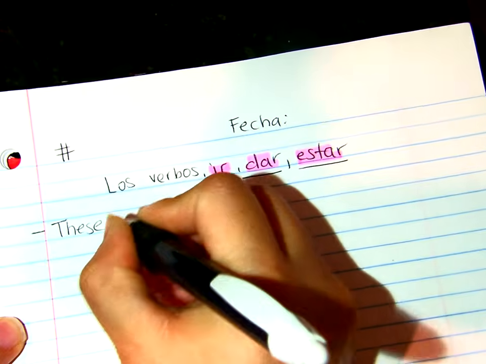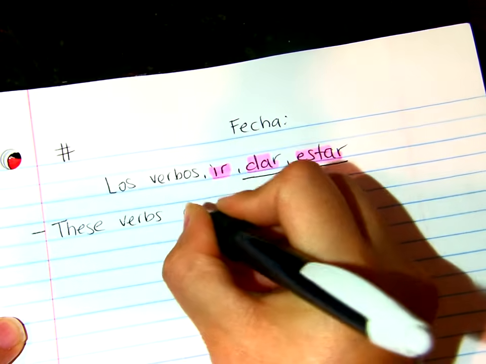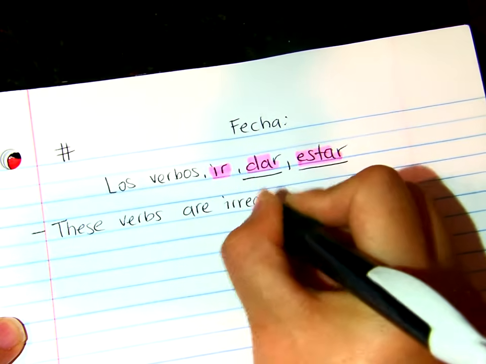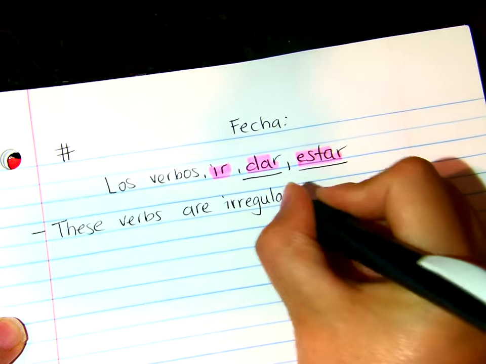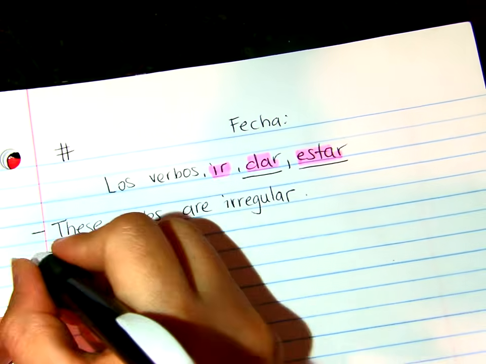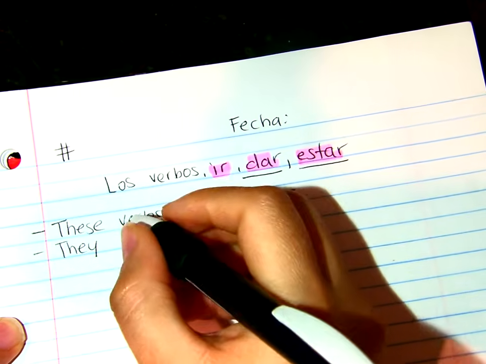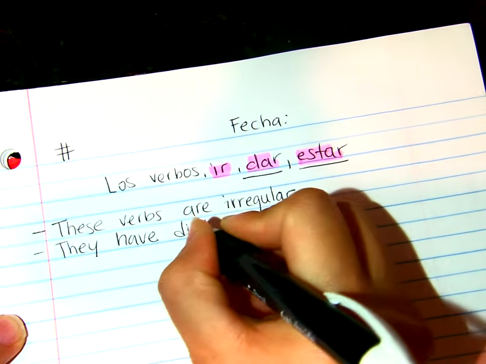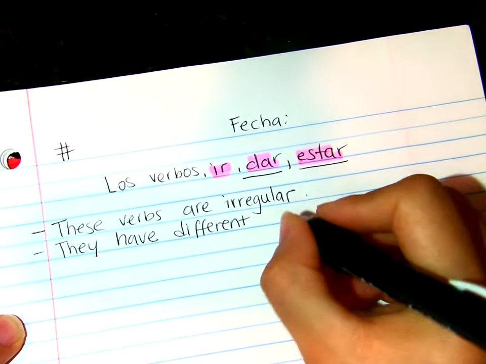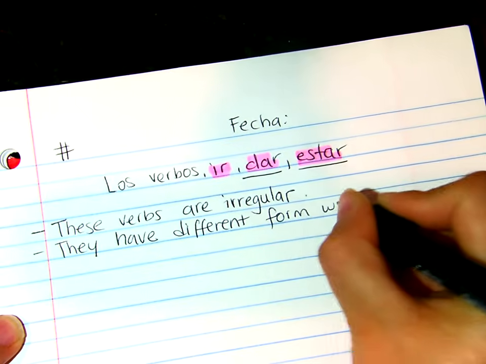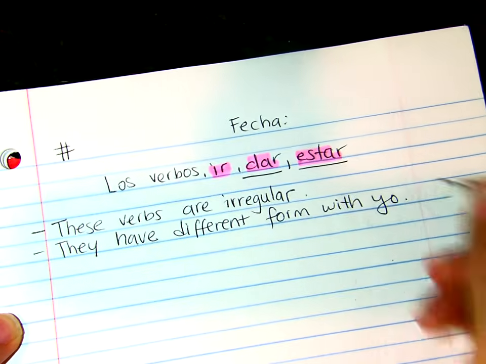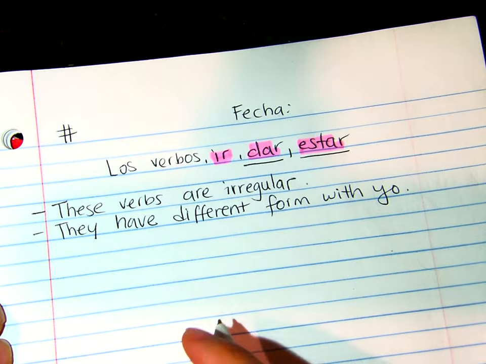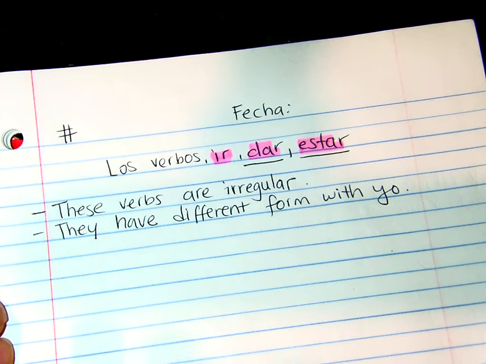These verbs are irregular. All right? They have a different form. They have a different form with yo. Okay. First person, singular, it's going to have a different form. So it's going to have a different, unique conjugation that you need to learn.